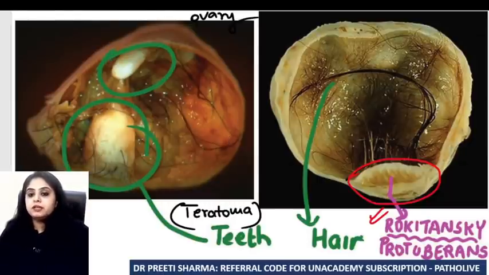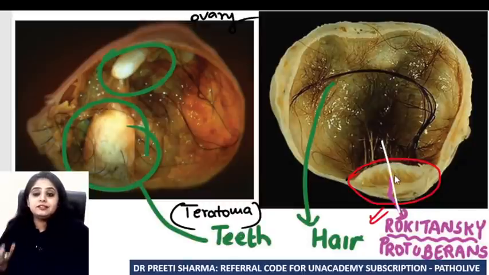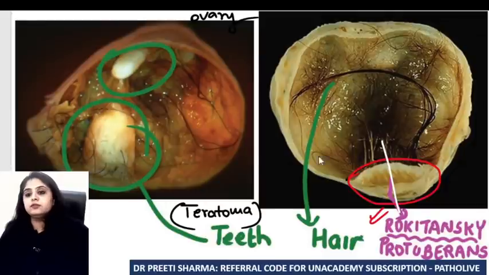So please remember, if I am a pathologist and I get this kind of an ovarian teratoma, I take my scalpel and I cut through it, so that if there's any cancer hiding beneath it, I can see it and I can tell the clinician for the treatment. So Rokitansky protuberance might be a treasure, might be hiding a lot of things underneath. You have to sample it. Having done with this, now let's move on to the next tumor.